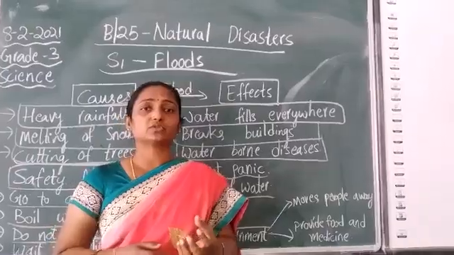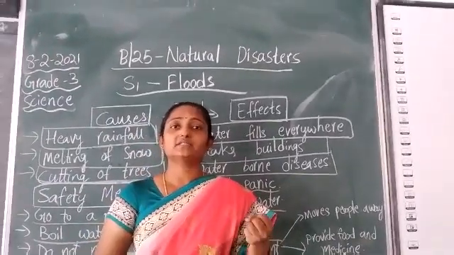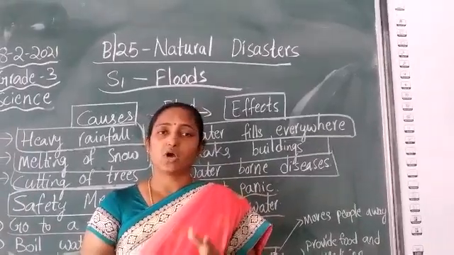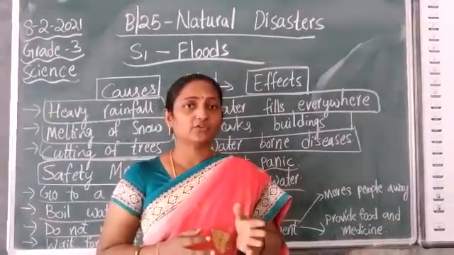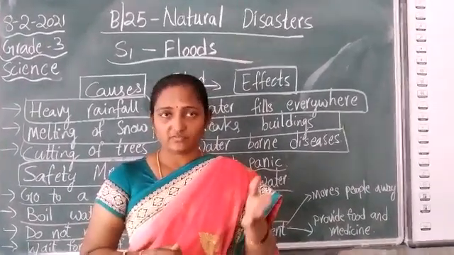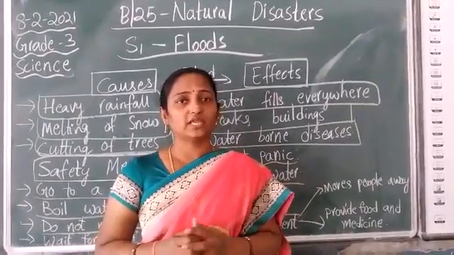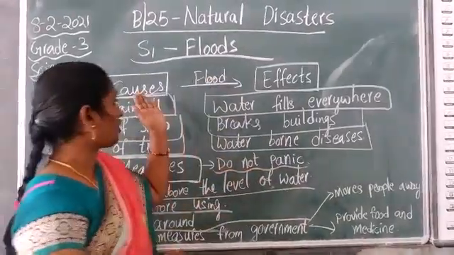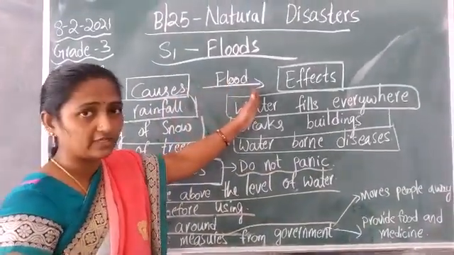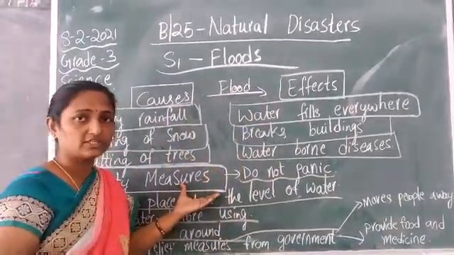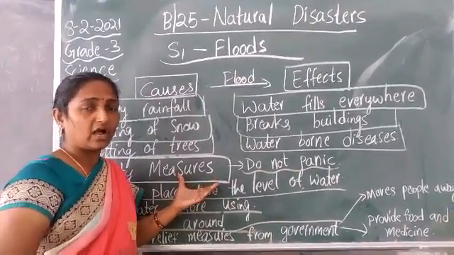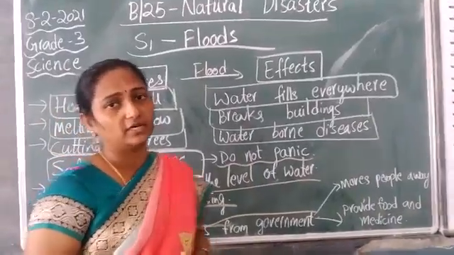So it also helps the water to get inside the soil. So if you grow more trees, if you avoid cutting trees, and if you build dams nearby rivers, we can reduce the floods. So these are the causes of floods, the effects of floods, and the safety measures you have to follow when there is a flood, and even how we can prevent it, we have learned.